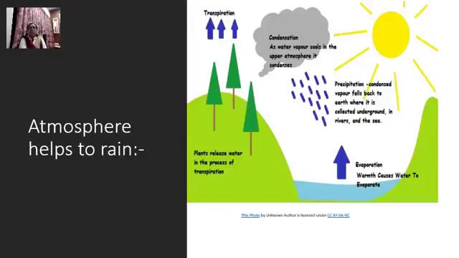Some of the water gets soaked in the ground as groundwater. The roots of the plants or trees absorb the water. The roots of the plants or trees absorb water from the ground.